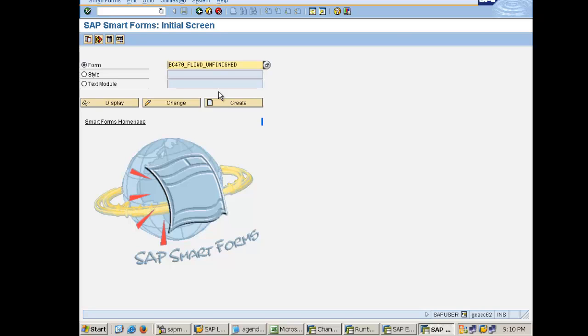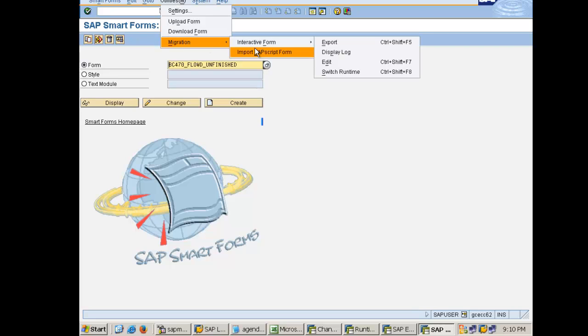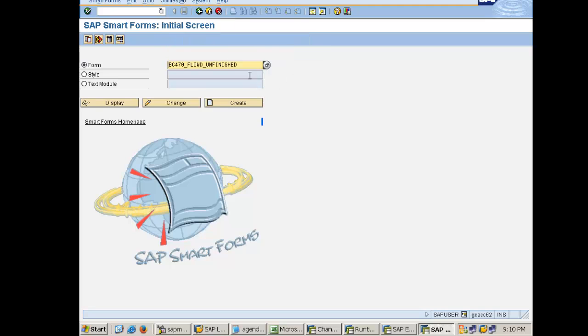Most of the time it's GUI kind of thing, it's all navigational. You create stuff and then you right click and create the stuff there, and in the backend it will be embedded in the code. We are going to see that as well. And SAP script, I have already explained how you can migrate: Utilities, Migration, Import SAP script form. So you can migrate SAP script into smart form by clicking on this option.